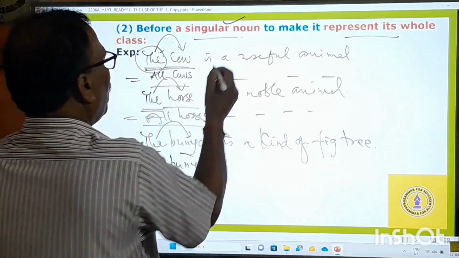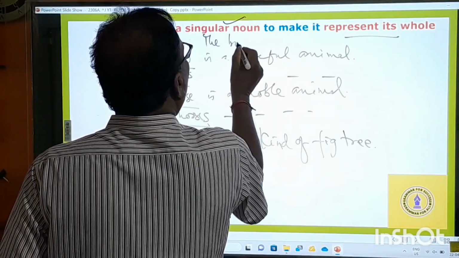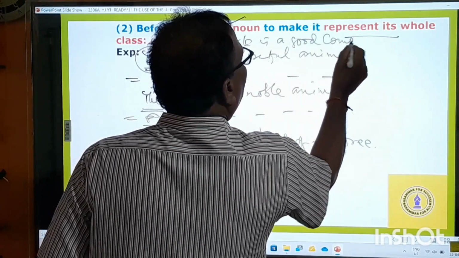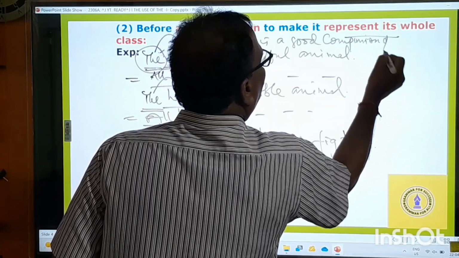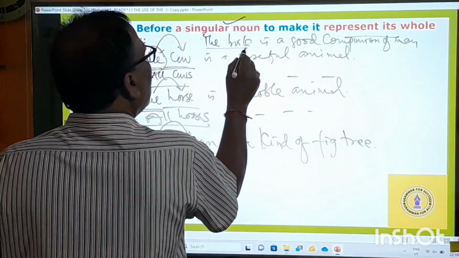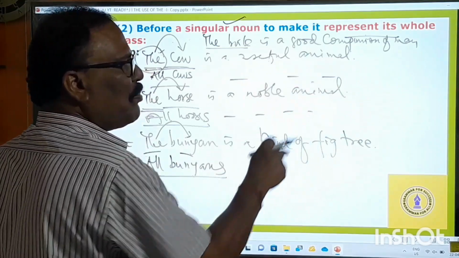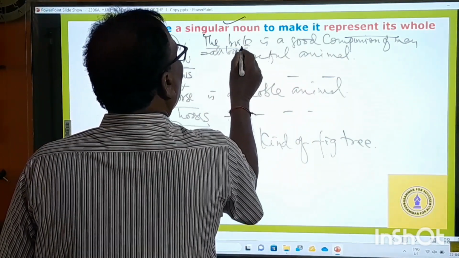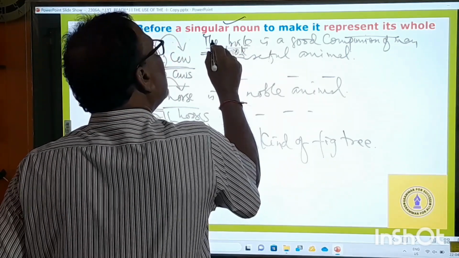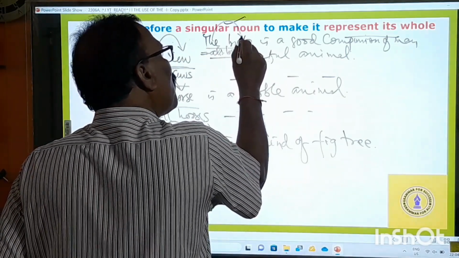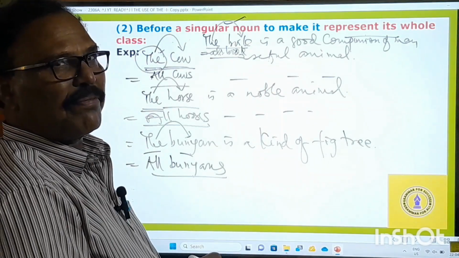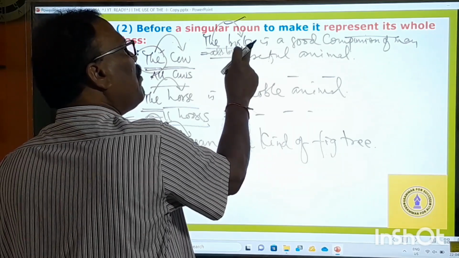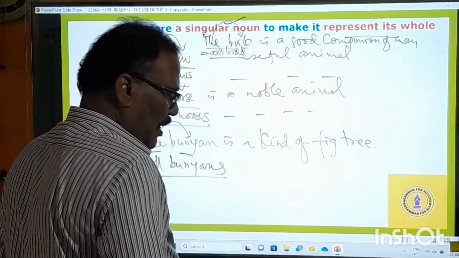One more example I would like to give you: the book is a good companion of man. The book means not that particular book or this particular book, but all books. That is the meaning, because "the" represents its whole class. The book means all books, right? And in this way it is there.